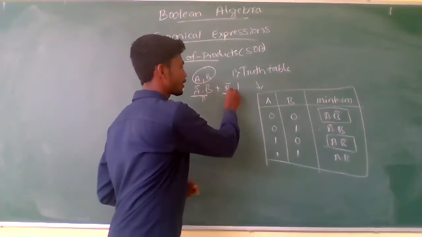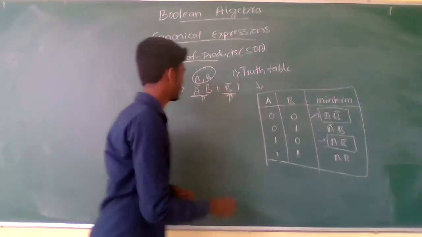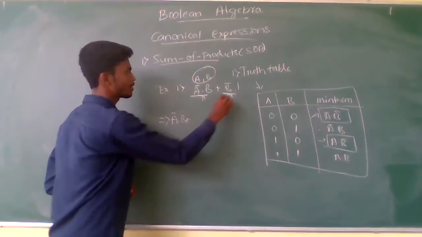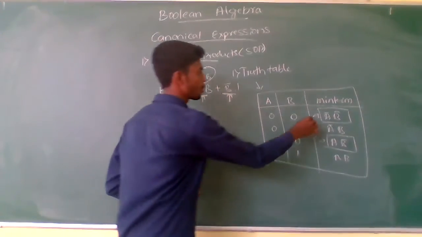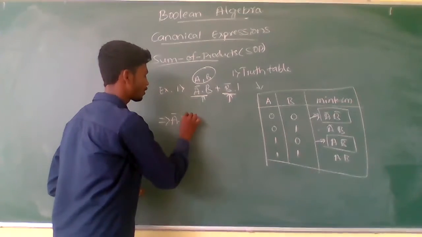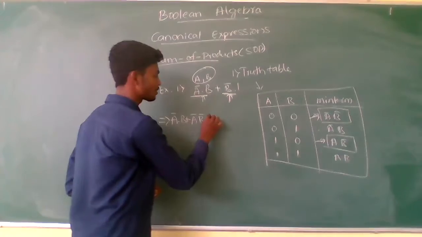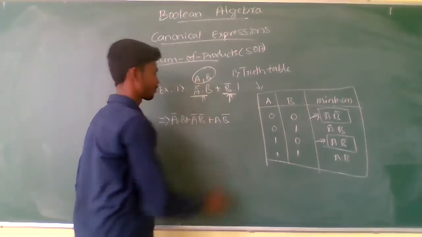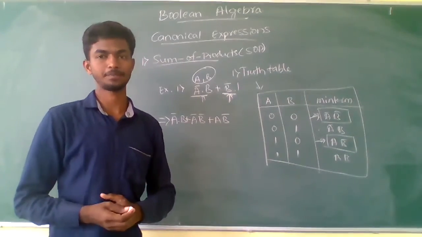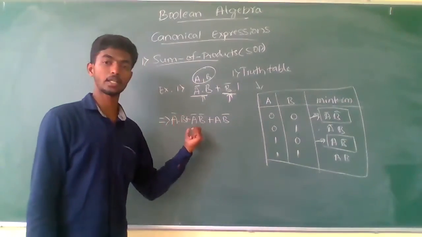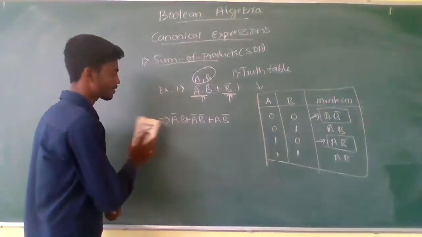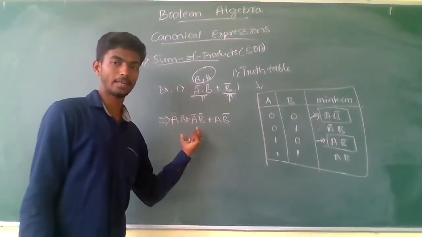Replace this product term with two min terms like this: A complement into B plus, instead of B complement, you have to replace it by these two terms, that is A complement B complement plus A into B complement. It represents the canonical min term expression. It's one example for a canonical min term expression. This is one, and let us see another example. I hope you have understood that one.